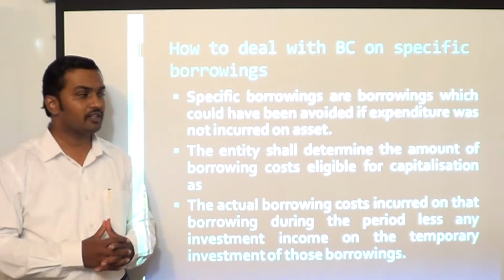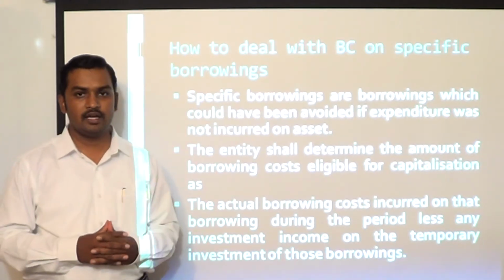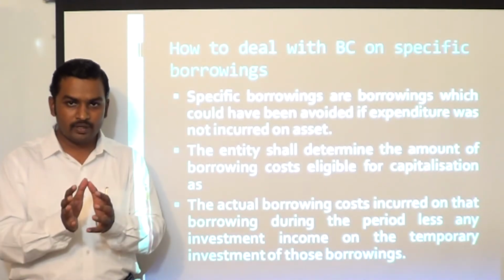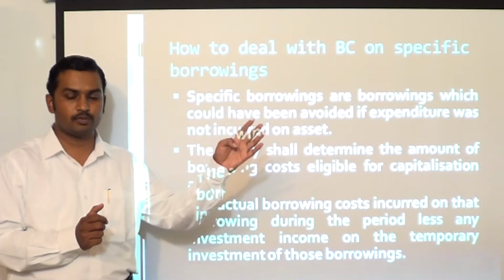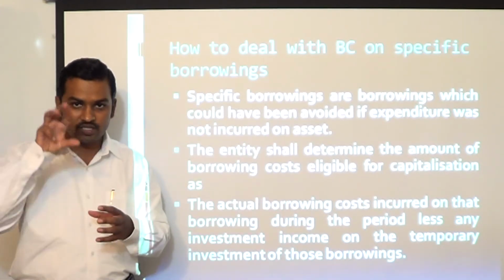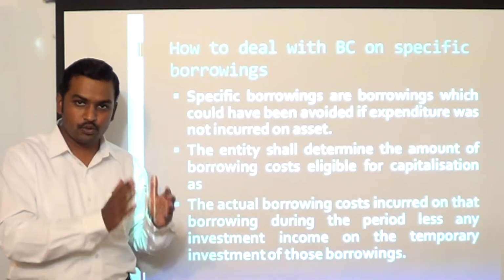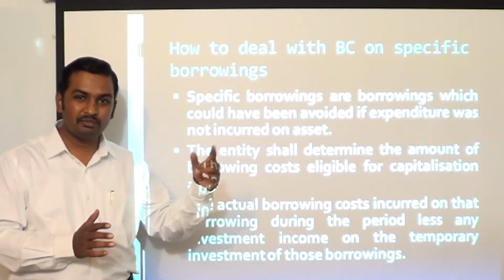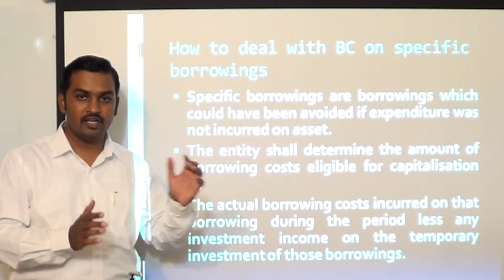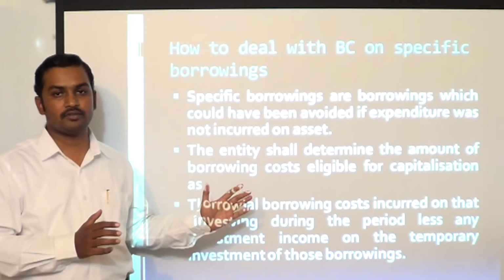Now, how to deal with borrowing cost on specific borrowings? As per the standard, if you have borrowed money specifically for acquisition, construction or production of a qualifying asset, on such borrowing, take the borrowing cost actually incurred and subtract income from temporary investment of surplus funds. The difference amount will be capitalized as part of cost of the asset.